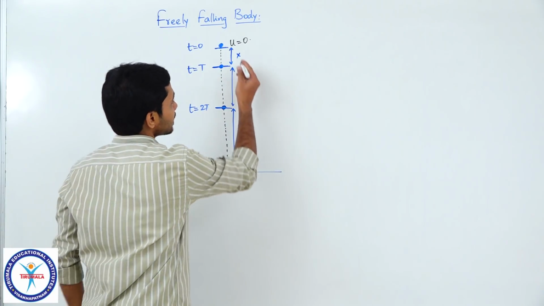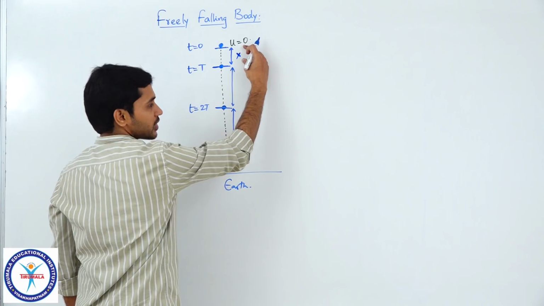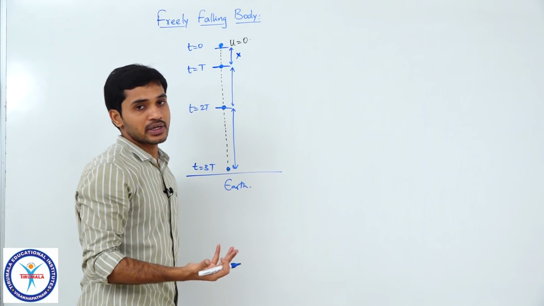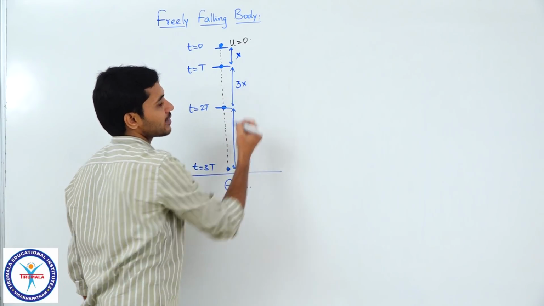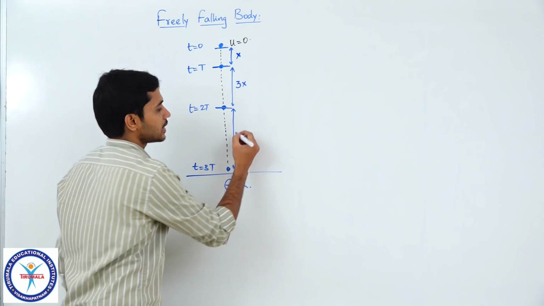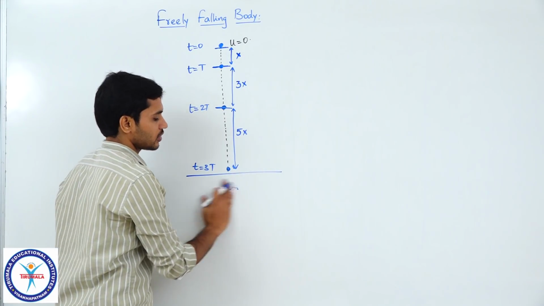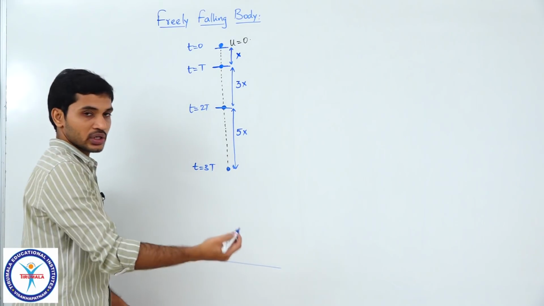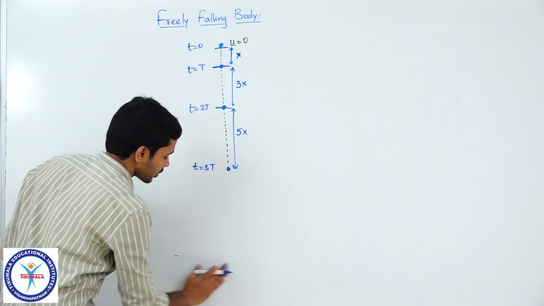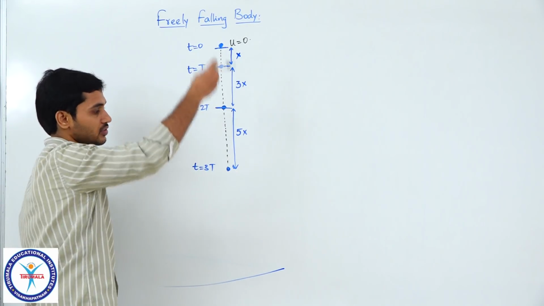So, if I consider that in the first interval it has travelled a distance of x, this was observed experimentally, clear. In the next interval it travels a distance of 3x, in the next interval it travels a distance of 5x, and so on. Let us say there is no earth at all, it is a very large free fall.